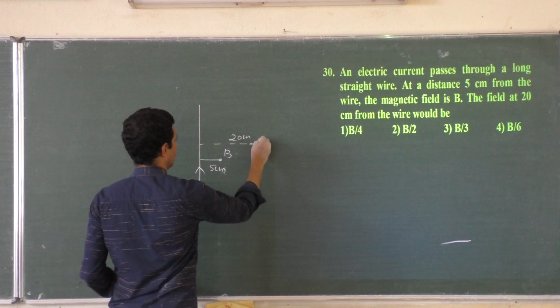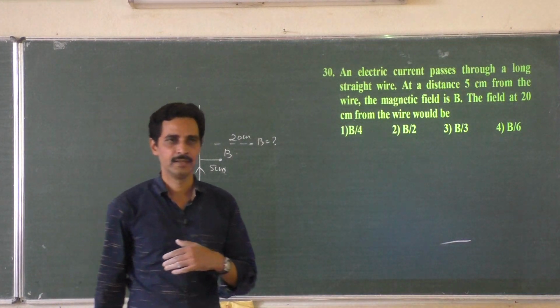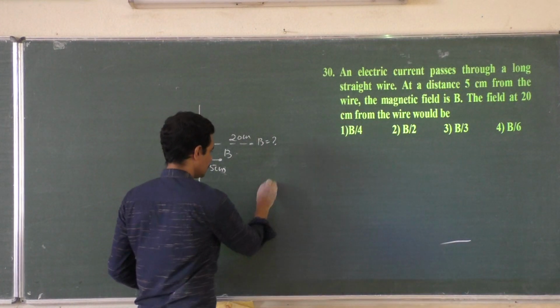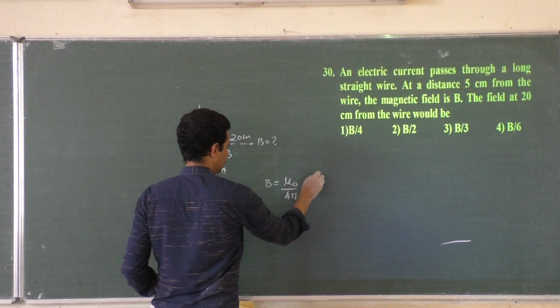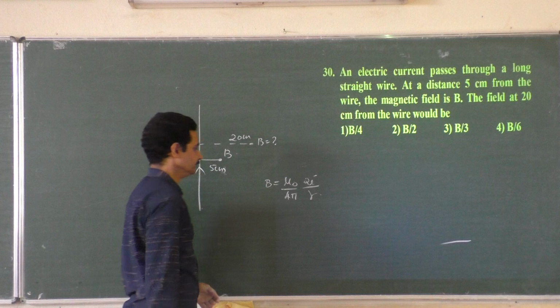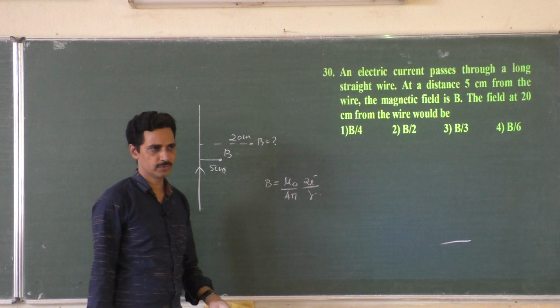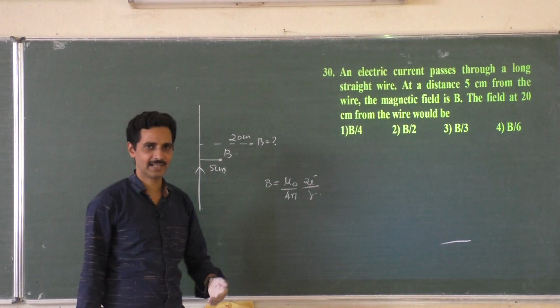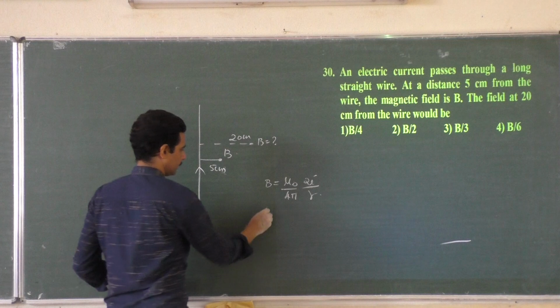Now the match is between magnetic field and distance. How are they related? Mu naught by 4 pi 2I by r, because I restrict my first sentence as mu naught by 4 pi 2I by r. If it is so, B is inversely proportional to r.